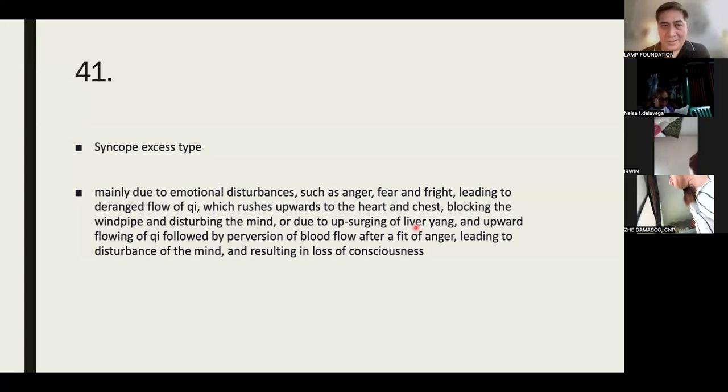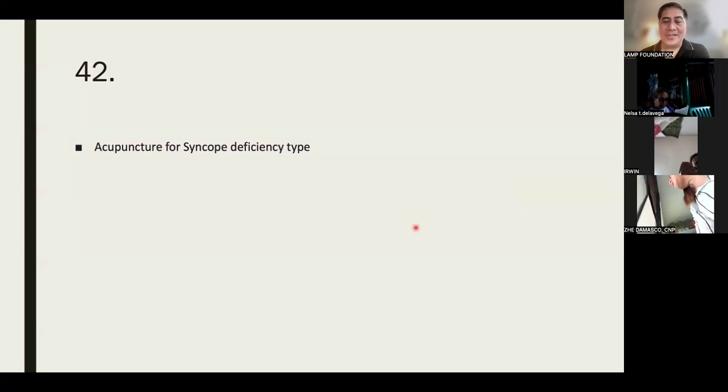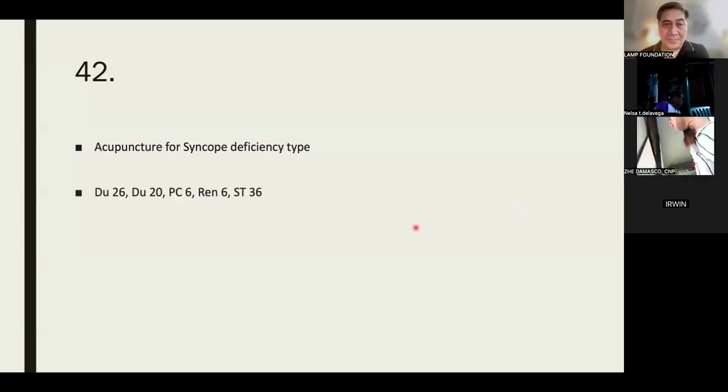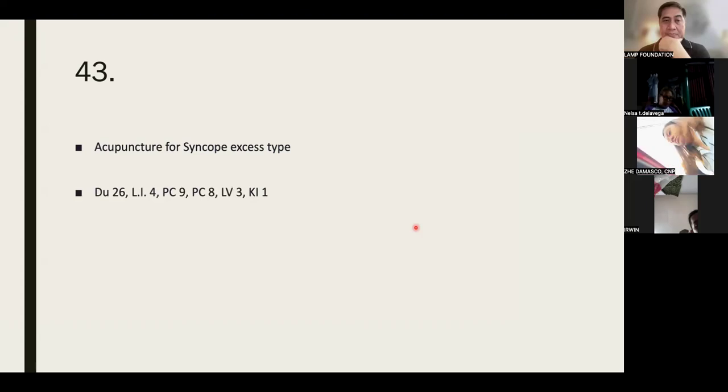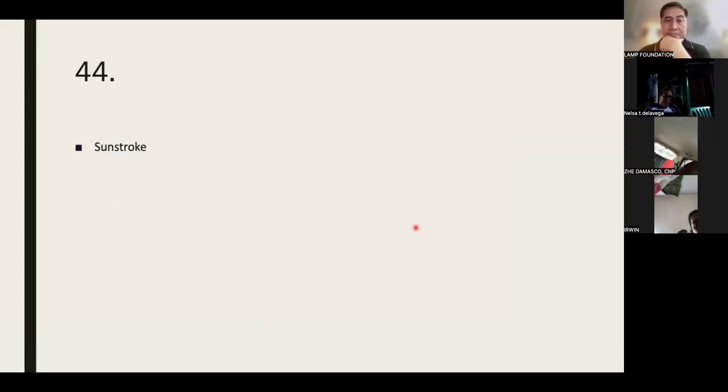Wow, very complete. Now, what is the acupuncture for syncope deficiency type? Du 26, Du 20, PC 6, Ren 6, Stomach 36. What about for the syncope excess type? Du 26, LI 4, PC 9, PC 8, Liver 3, and Kidney 1.